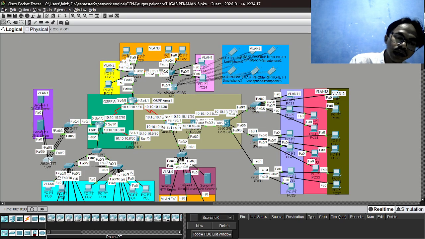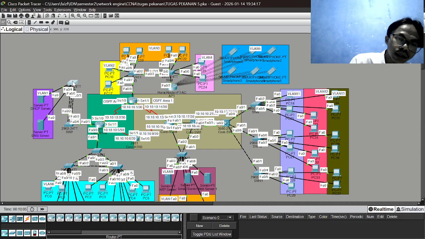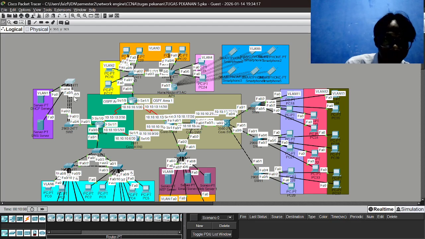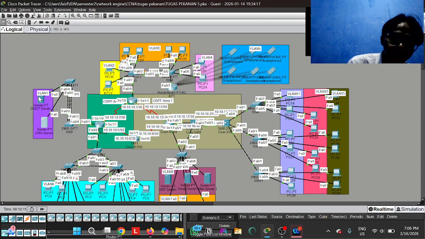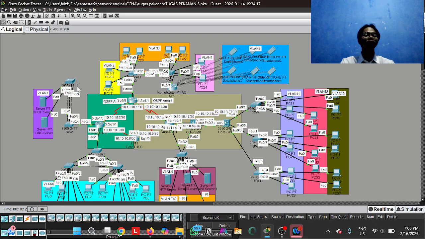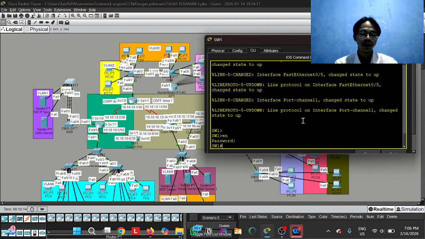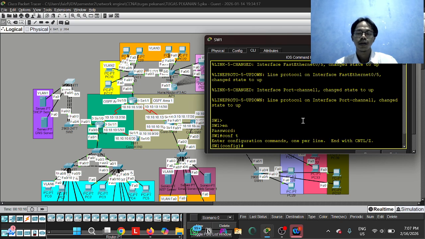that connects each other. For example, we know that the interface connected from switch 1 is interface Fa0/1 until 0/3. Okay, and for the configuration, we go to privilege exec, global configuration mode.